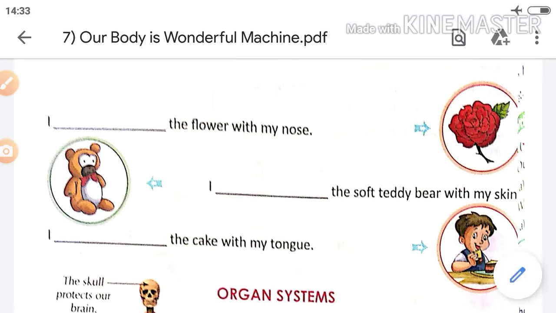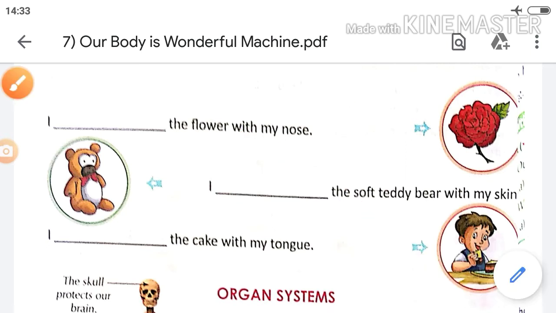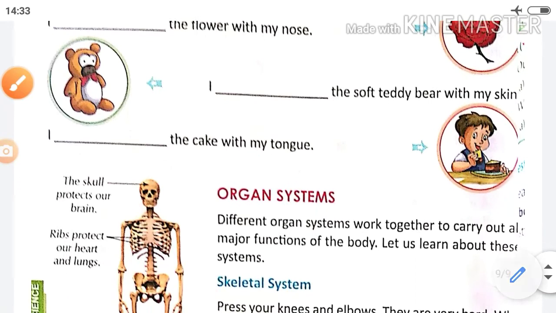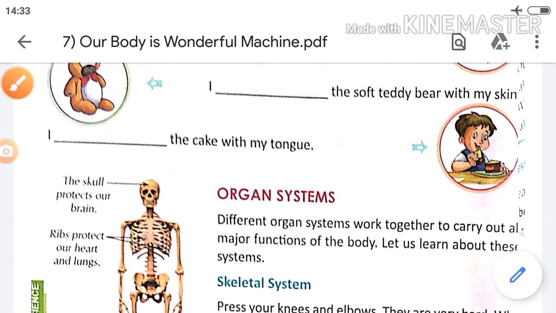Okay, I have not written here "feel," so I should write here "feel." Okay, next. I taste the cake with my tongue.